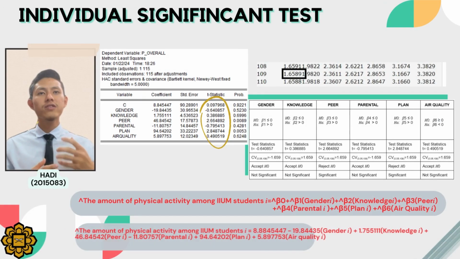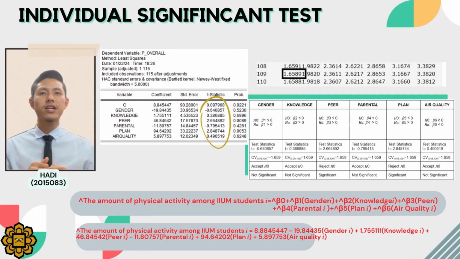This slide is about the individual significance test. The test for individual significance is done to determine whether each of our explanatory variables in the regression model has a significant impact on the dependent variable. So we set the level of significance at 0.05. The critical value that we get from the t-distribution table is 1.659. Looking at the t-statistic values from the EViews regression for each explanatory variable, we compare them with the critical value. As a result, we accept H0 for B1, B2, B4, and B6. Meanwhile, for B3 and B5, we reject H0.